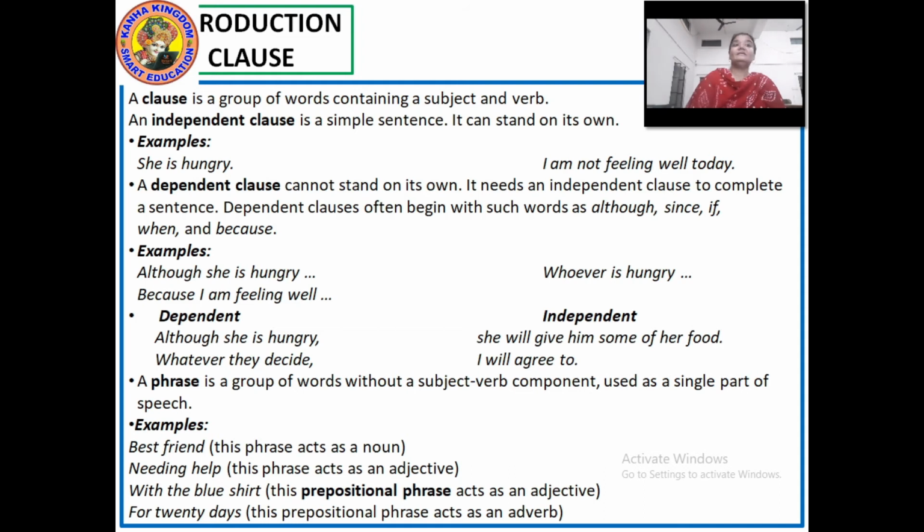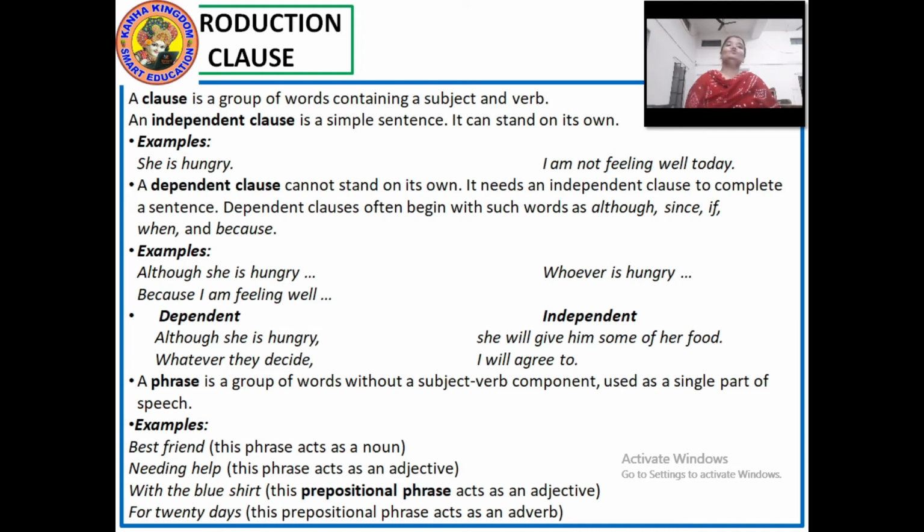Best friend, this is a phrase, and this phrase acts as a noun. Needing help, this is also a phrase and it acts as an adjective. With the blue shirt, here is a prepositional phrase with an adjective.